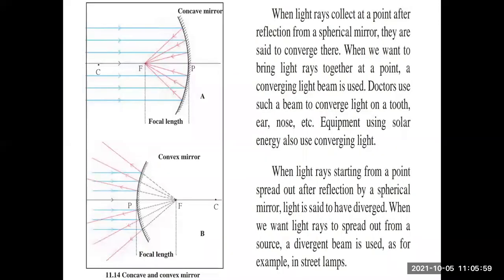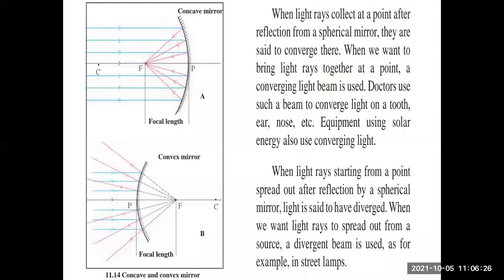Then we had seen convergence and divergence. Convergence is collecting all the reflected rays at a single point, and divergence is spreading them in the atmosphere. Just remember this. Convergence means making them together at a single point.